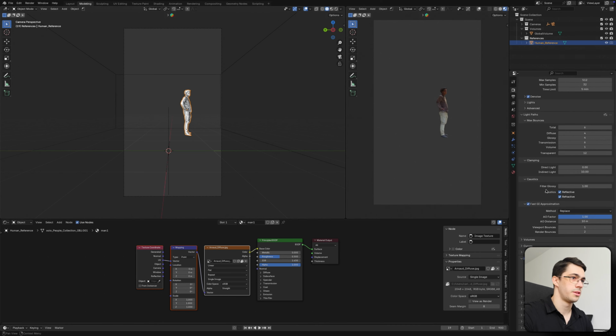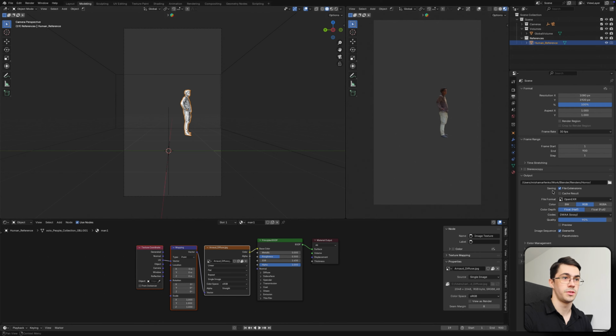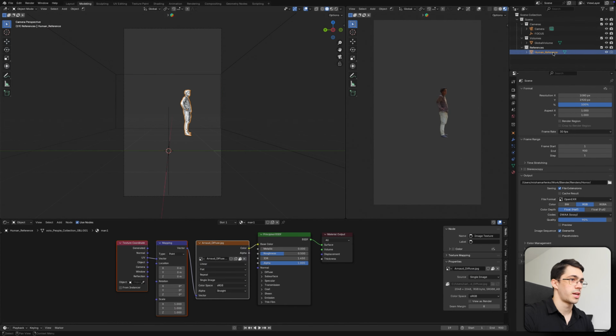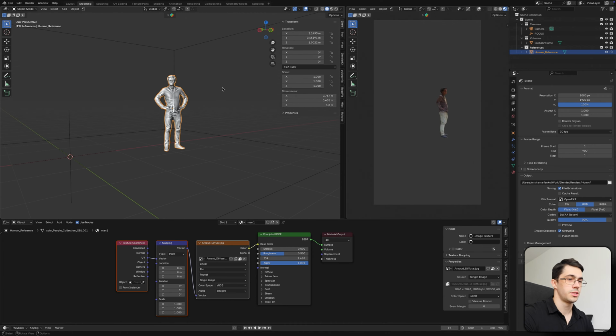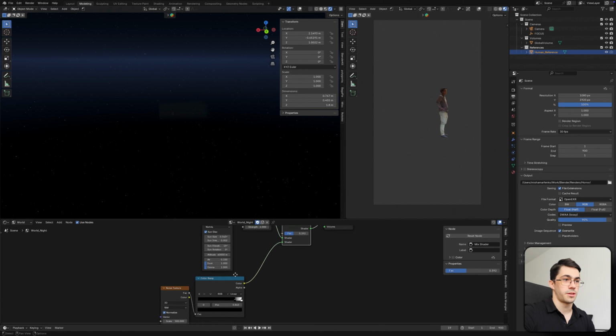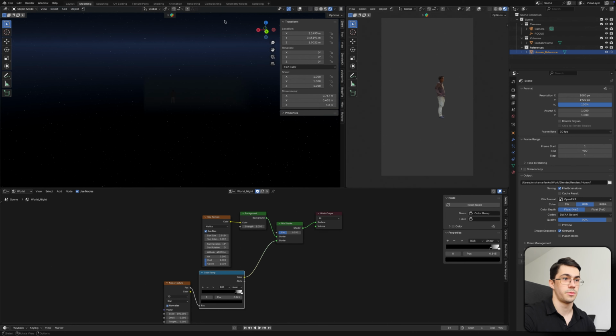Alright, let's jump into Blender. I start every project with my custom preset scene. It contains all the common settings I use for exporting. It contains a basic scene setup with volume, camera with focus, and a human reference, because I always work with real-world scale. It also includes a basic world shader setup with a basic compositor setup.